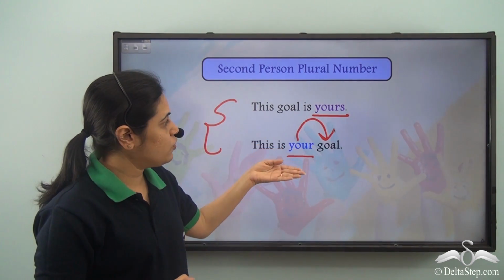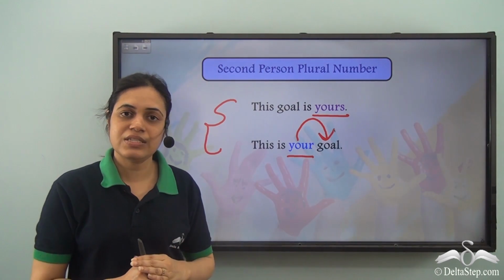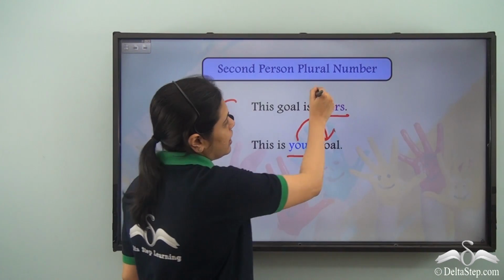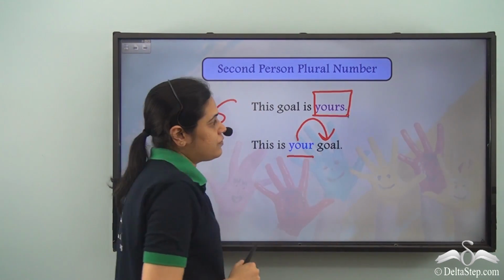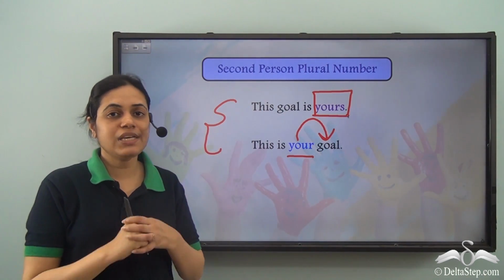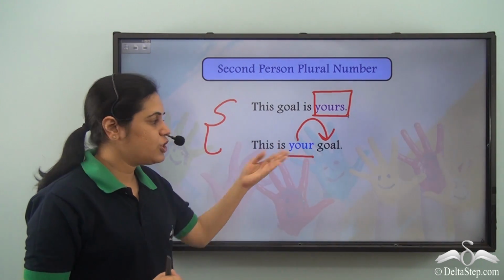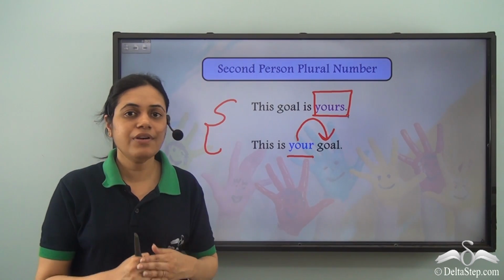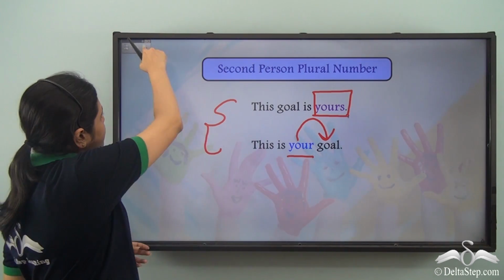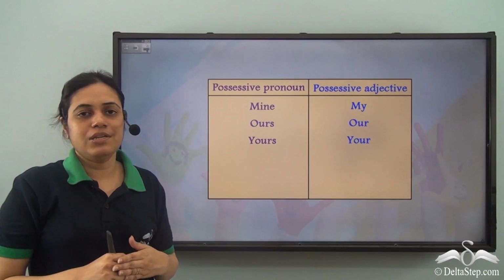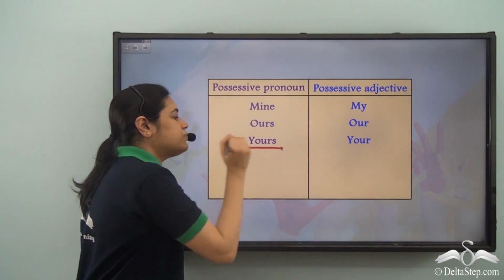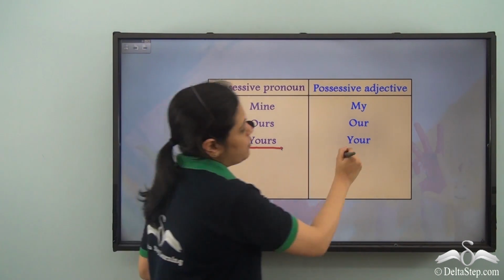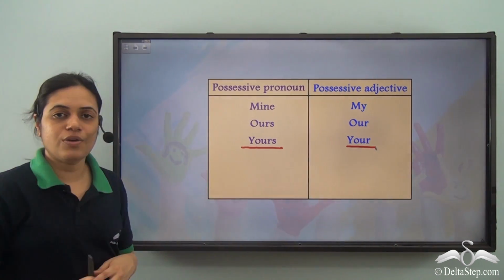So if I ask you, whose goal is this? The answer will be yours. So yours in itself is sufficient to give the answer, but your is not sufficient. We always say your goal, never your. So for second person, both for singular and plural, the possessive pronoun is yours and the possessive adjective is your.